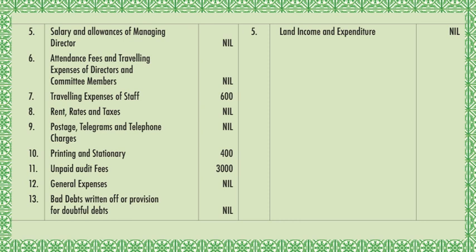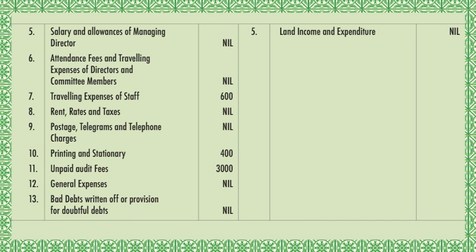11th part, outstanding audit fees, or you can say unpaid audit fees. You can see it is given in adjustment number 6: audit fees due unpaid for the year amounted to rupees 3,000. That is nothing but outstanding audit fees or unpaid audit fees. So that 3,000 will get transferred. 12th part, general expenses. This is not given in the trial balance, so it is considered to be nil.